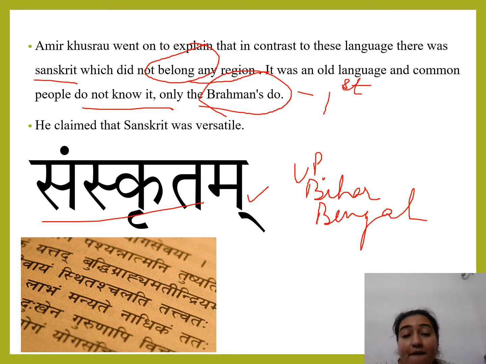Fine. So this is Sanskrit which is written: Pashitramani, Buddhi Ghayastha Matidriya Sthit Chalasti Tattva Tattva. So this was very difficult to understand and Brahmins only knew it. So this was the importance of Sanskrit and this was said by Amir Khusro. He went on explaining कि हर रीजन की अपनी अपनी लैंग्वेज होती है, but Sanskrit is that only particular language which is not having any region. It is spoken only by and known to only by Brahmins. Fine.